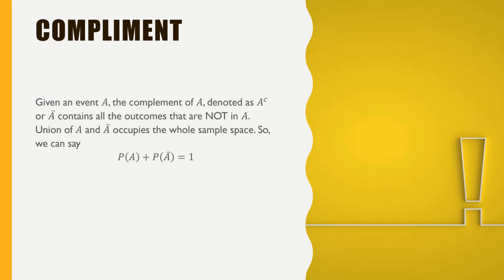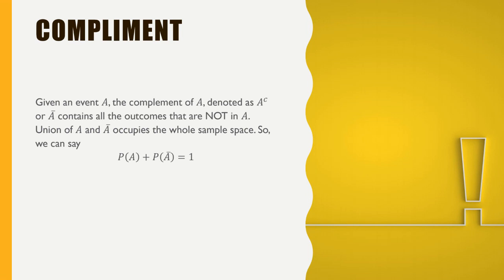Okay, now let us see the complement. What a complement is: if you have an event A, its complement is all the outcomes which are not A. So if you see the Venn diagram, we are collecting some objects. If you want to get the complement of A, you have to select all the elements which are outside of your grouping, all the elements that you are not selecting, or in this case, we say the outcomes, right?